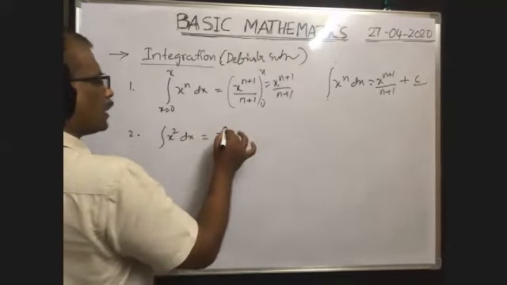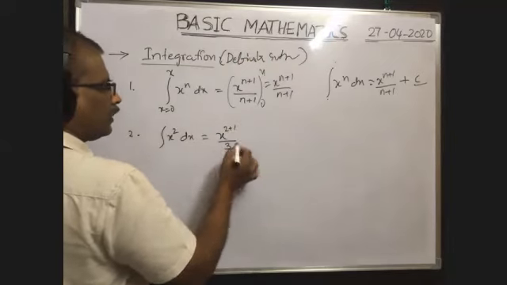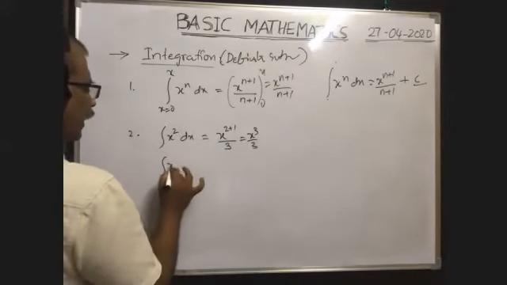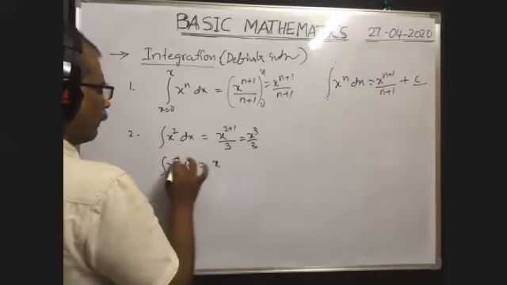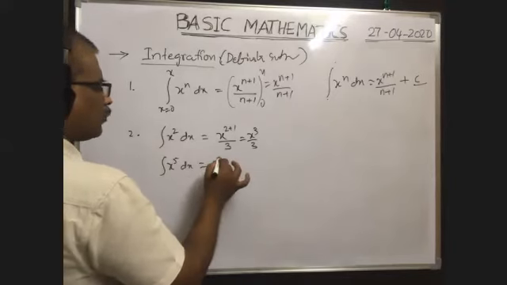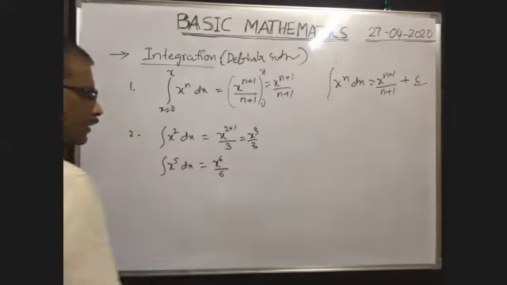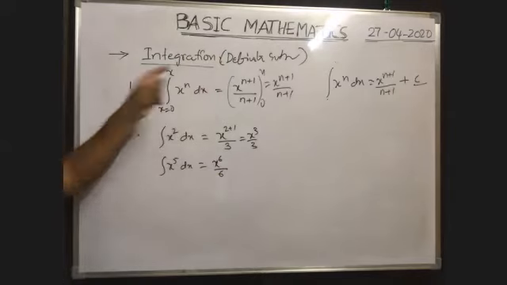That means 2 plus 1, and whatever power you get, you write in the denominator, 3. That's why x cube by 3. Okay. Integral x to the power of 5 dx is equal to, now you tell me, the power must be increased by 1. 5 plus 1 means 6, and whatever power you get, you write in the denominator. Of course, limits are there because we are discussing definite integration.